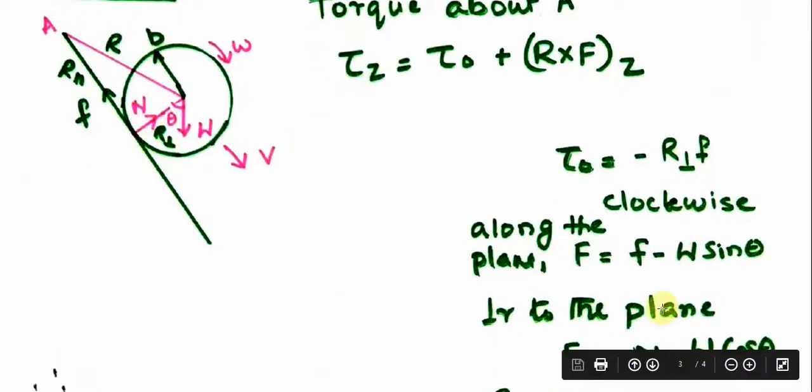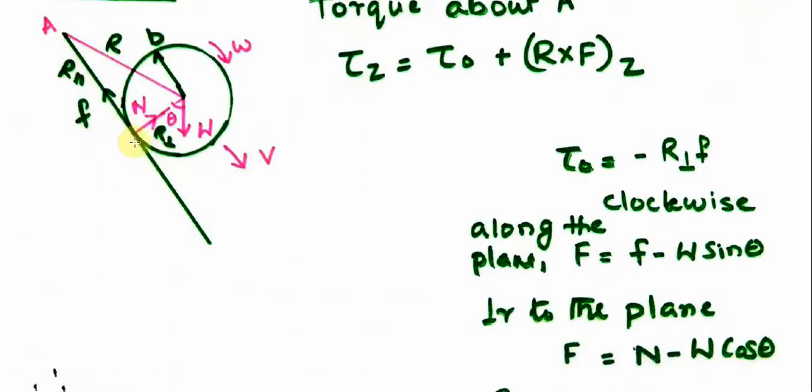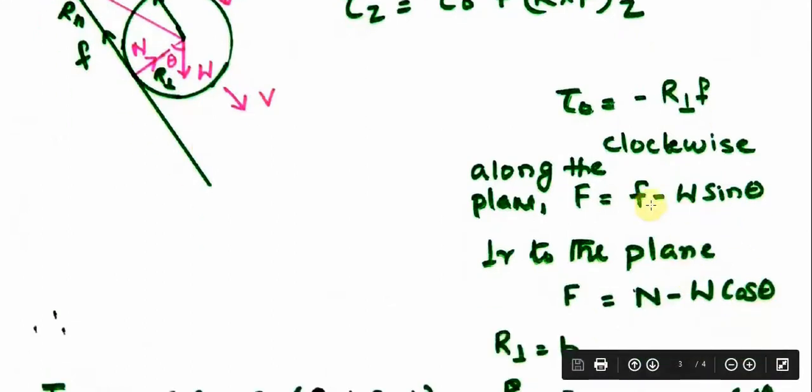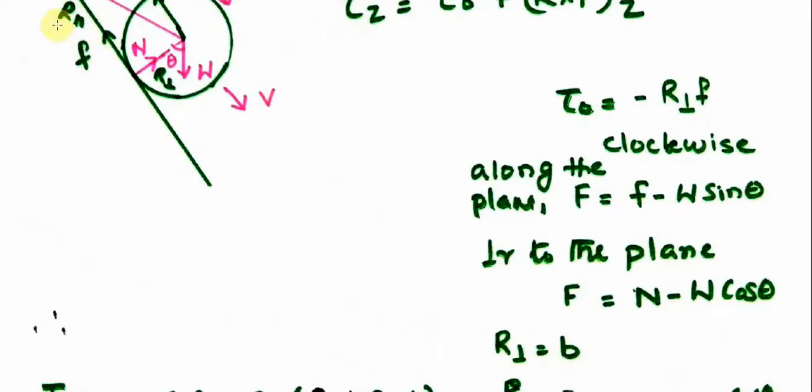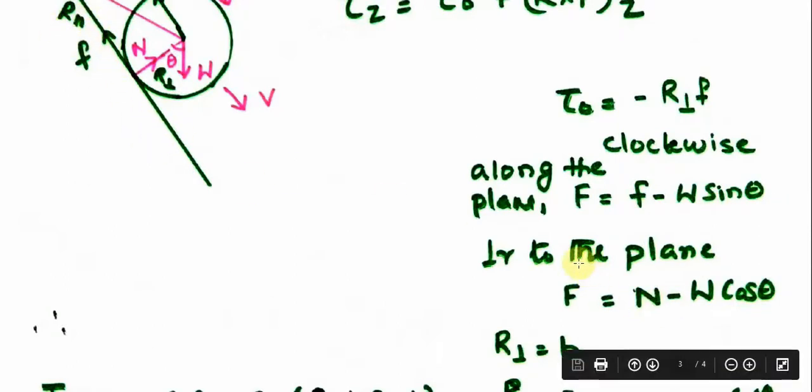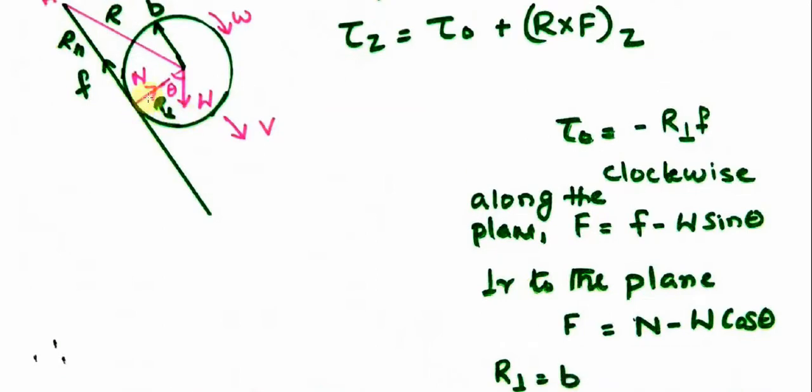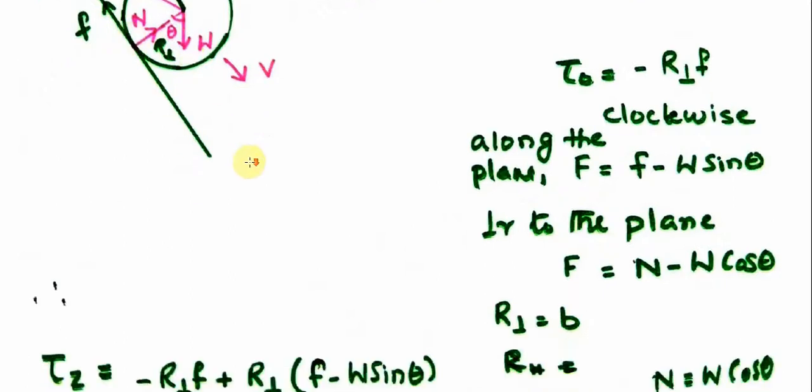And F is equal to, here the force acting as frictional force is acting in this direction. W sine theta is acting in this direction. So F is equal to f minus W sine theta along, if you consider this direction, along the plane. Now if you look at the situation perpendicular to the plane, the normal reaction N is acting in this direction, and you have the component of W, that is W cos theta, in the opposite direction.